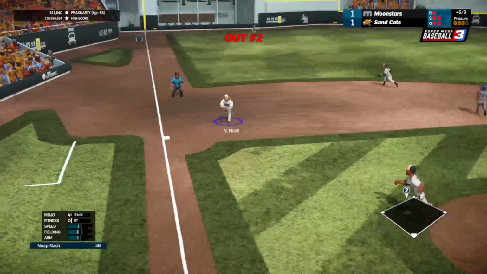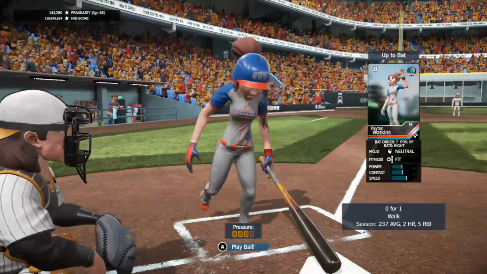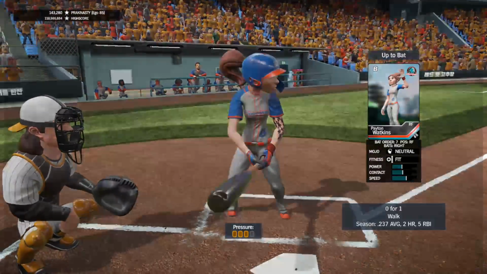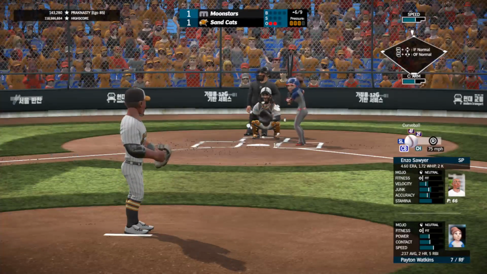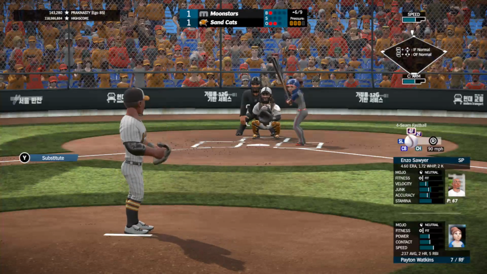Fastball up and in. Breaks the bat. Line softly to third. Nash makes the catch. Two down. Runner hangs on at second, and that brings up Watkins, who walked her last time up. She's 0 for 1 today. First pitch, curveball down and away from Sawyer is low. Ball 1.